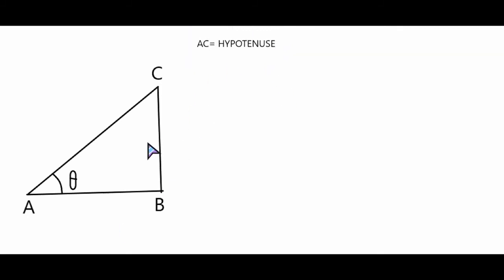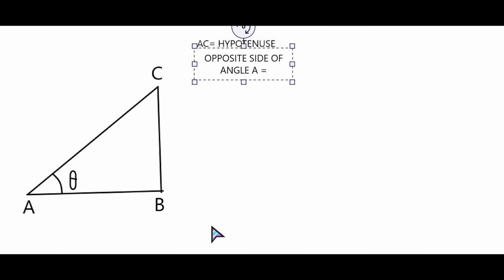Now we will talk about angle A. Tell me which is the opposite side of angle A. Opposite side of angle A, as we know, which is angle theta also, is the side which doesn't touch the angle A. Angle A is this one.